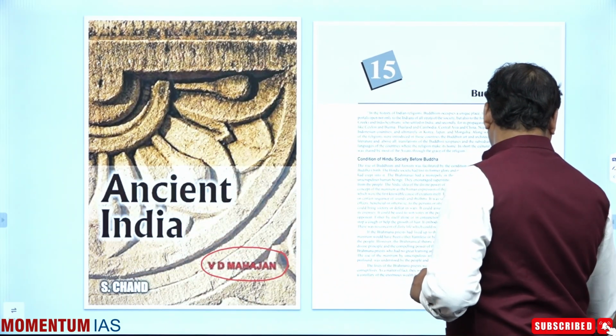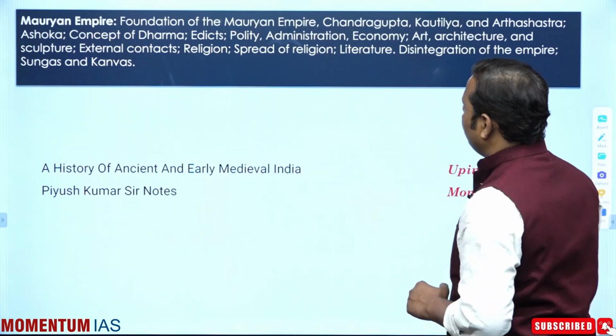If you see the book of B.D. Mahajan, you can find that a couple of areas have been covered beautifully in this book, and in fact you can find the pointers in it. So just going through this book could be quite helpful for you, and that's why a couple of portions you can cover from here also. Whenever you are doing the Mahajanpada period, all these things you need to keep in mind, and that would be more than sufficient for you. It is an important area, always keep in mind. Let's move to the next topic.